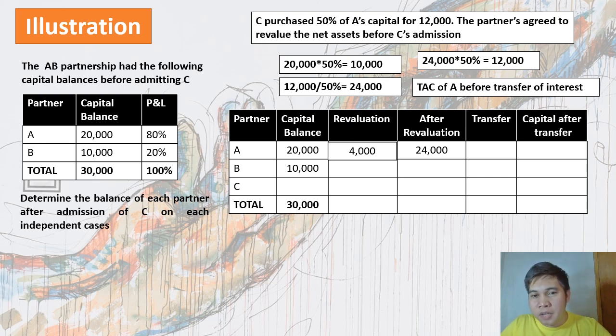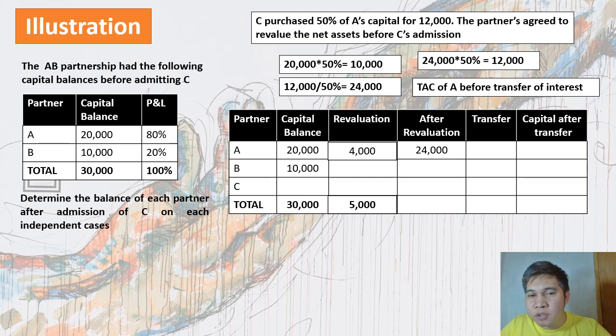Para makuha po natin yung total revaluation ng partnership, gagamitin po natin yung P&L ratio. 4,000 represents 80% of the P&L ratio of the revaluation itself. So the computation should be 4,000 divided by 80%, para makuha po natin yung total revaluation ng transaction.